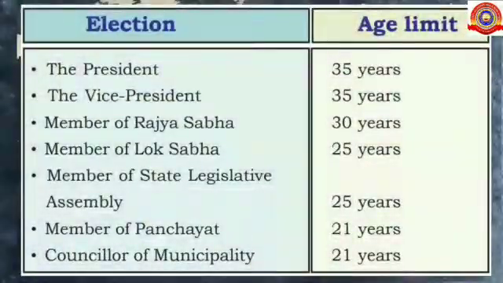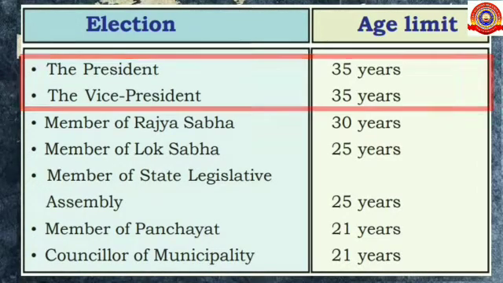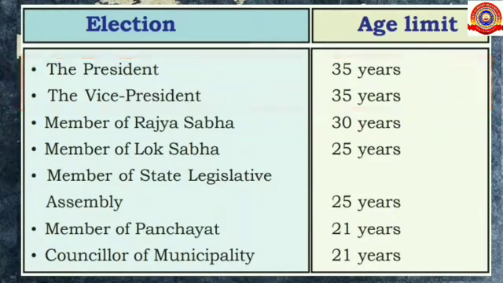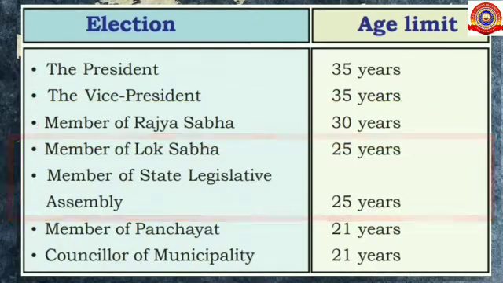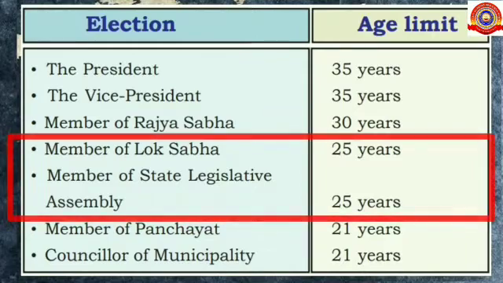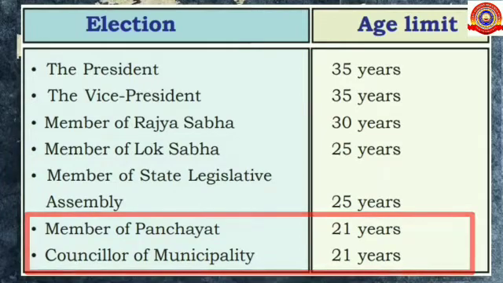Let's see this table and understand the age limit for contesting different elections. For the President and Vice President election, a representative should complete the age of 35 years. To become a member of Rajya Sabha, a representative should complete the age of 30 years, and for the member of Lok Sabha and state legislative, a representative should complete the age of 25 years. To become a member of Panchayat and councillor of a municipality, a representative should complete the age of 21 years.